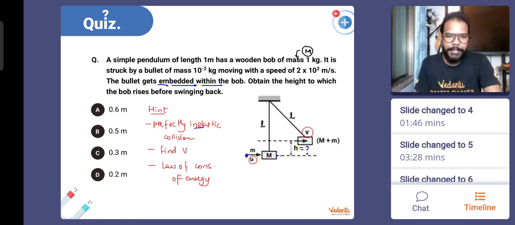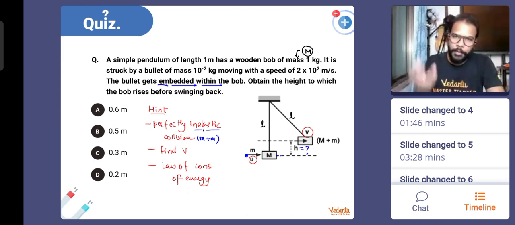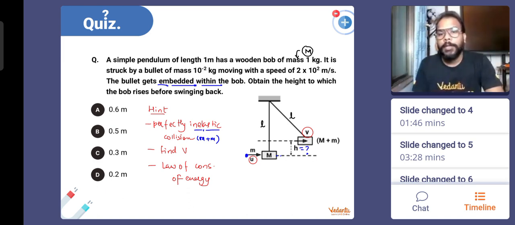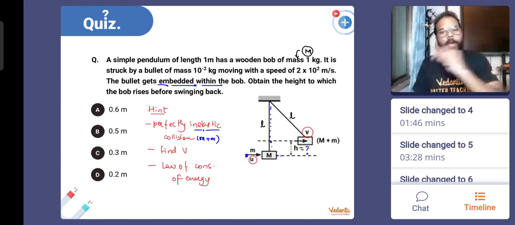First, you will try to understand that this is a perfectly inelastic collision where two bodies become one and move together, capital M plus small m mass. So collision is there, so momentum will be conserved. Second, you will try to find out the velocities of the two when they just start to move. This process of collision lasts only a fraction of a second. So just when the collision is completed, they start rising up. So with what velocity do they start to rise up?